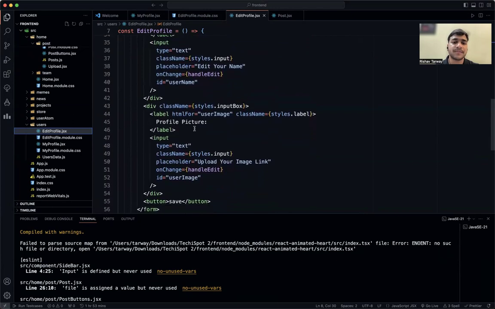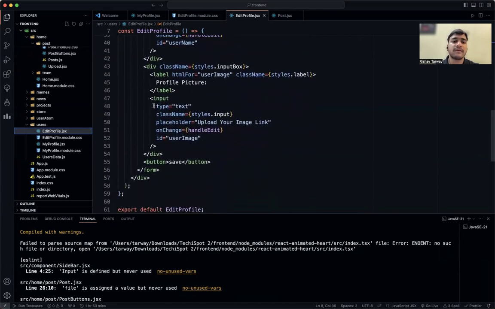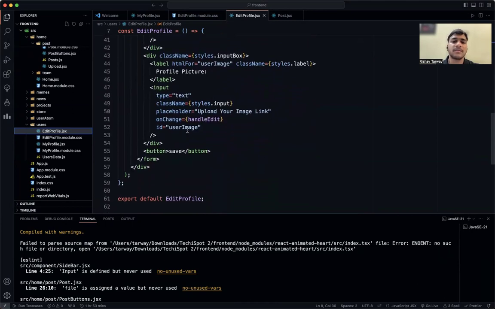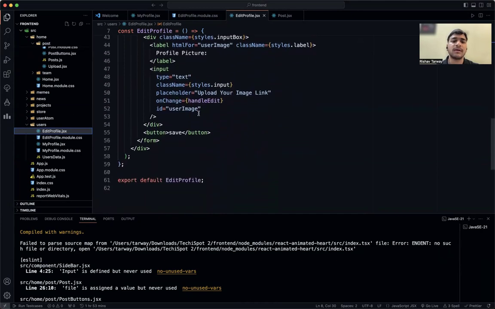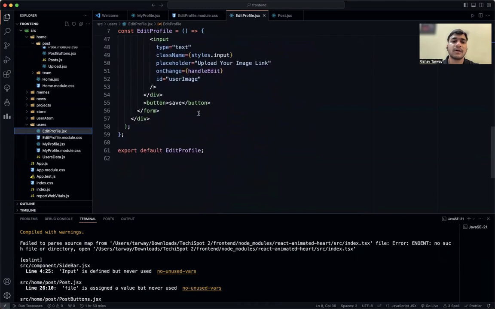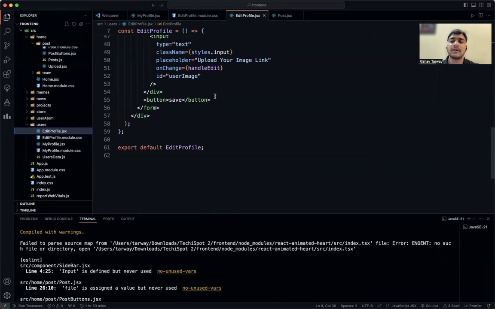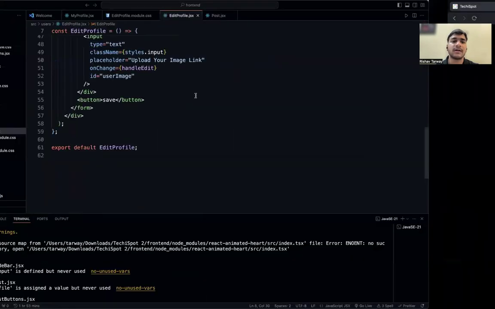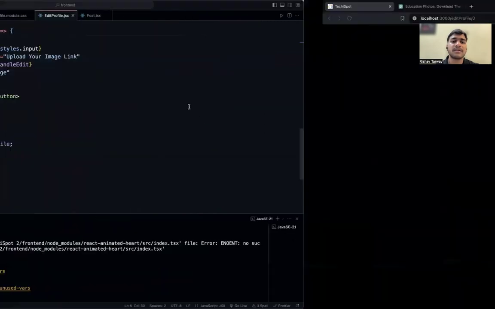Then we have also implemented a label for user image. Then we have an input to upload your image link or image address as per your choice. And we have also implemented the onChange functionality here with handleEdit, for when that particular input box is edited. We are accessing that second input box using the user image ID that has been given. Then we have added the save button.